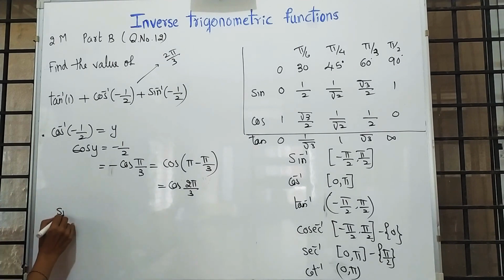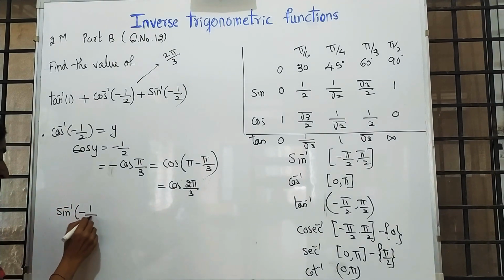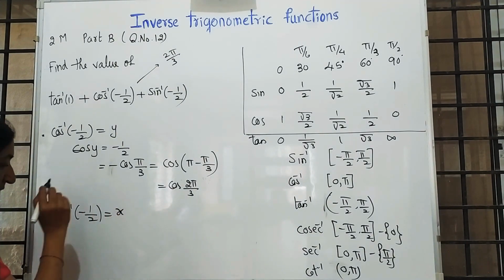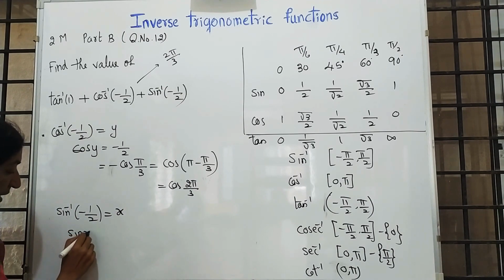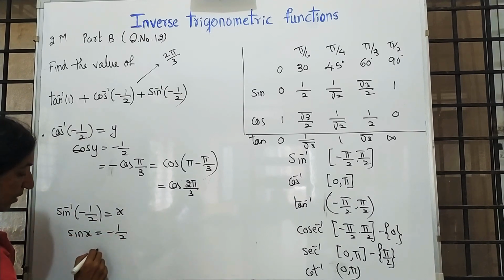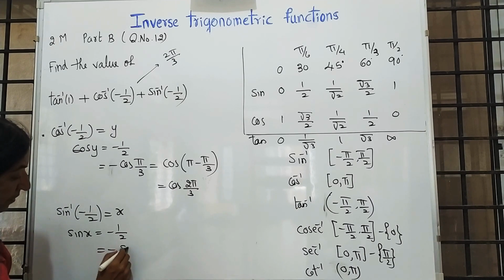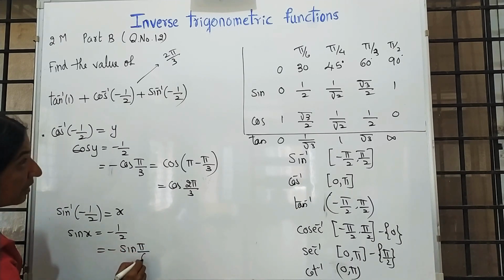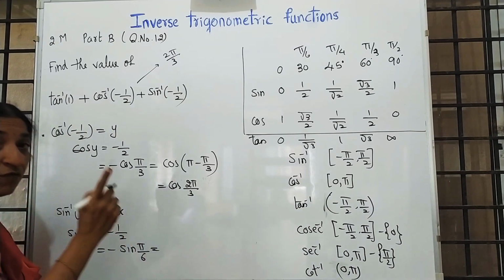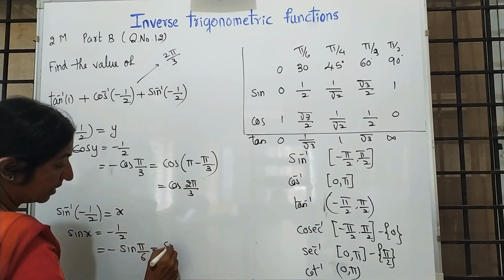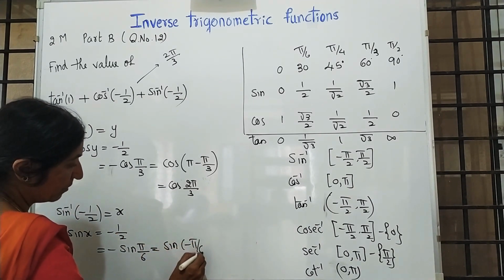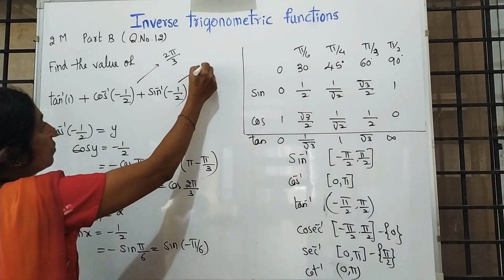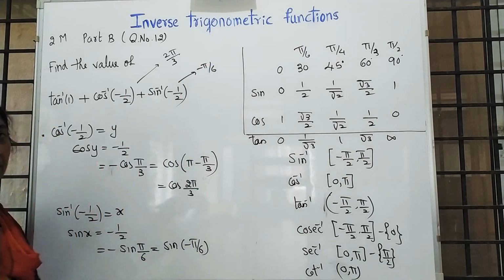And now we have to solve sin inverse of minus 1 by 2. Let us take this as x. Sin x is equal to minus 1 by 2. See the table? It is minus sin pi by 6. Sin of minus theta is minus sin theta. It is sin of minus pi by 6. That means this value is minus pi by 6.